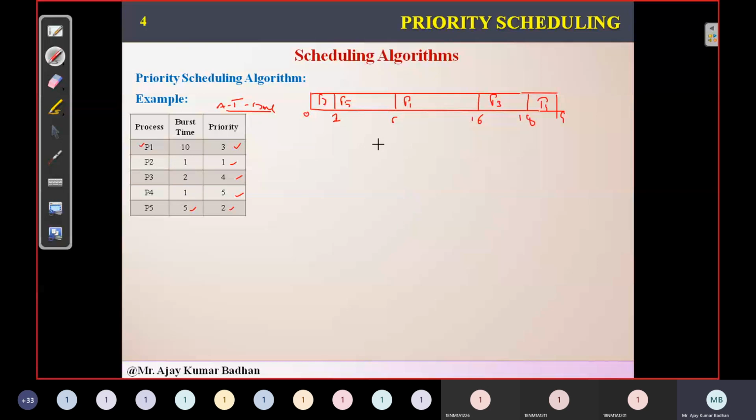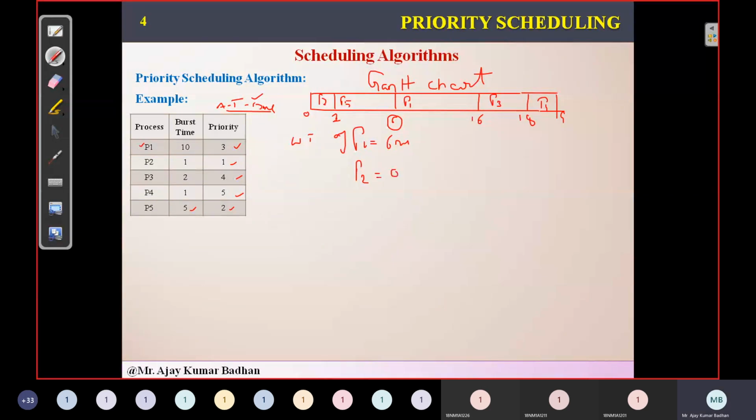Okay, fine. So this is the Gantt chart that we have got. Now, what is the waiting time for the process P1? We need to determine it. The waiting time for the process P1 is 6. It didn't execute before now, so we don't have to consider that. And since all have arrived at 0 milliseconds, 6 minus 0 is 6 only. So 6 milliseconds. Then process P2.